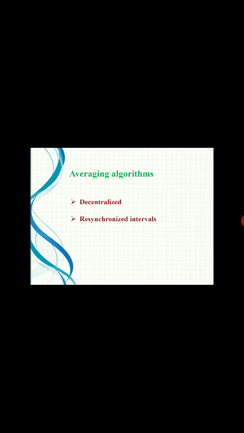We divide the total synchronization time into some intervals. At the beginning of the interval, each machine sends its time to all other machines. Then we start a local timer to collect all the replies. After receiving the replies, we take the average of all the times. That is the case of the averaging algorithm.